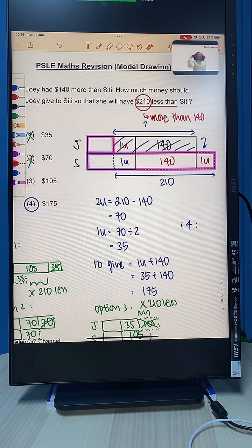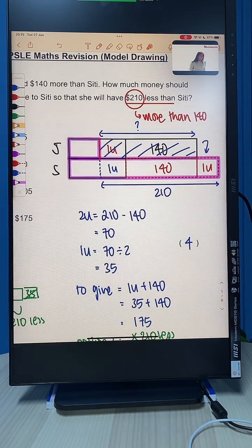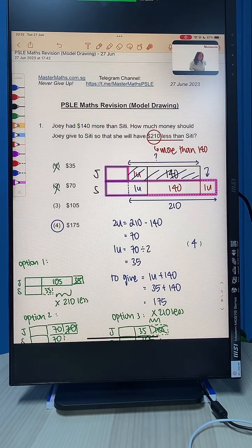If you are good, I am going to explain one last time, just using this model method. If she wants to have way less than CT, she must give more than all of the difference to CT, agree? If she gives the difference, which is 140, or a value that is less than 140, she's still going to have more than CT. So in other words, we are looking at a generous sharing here. She's so generous that she's going to share so much that she has less. So she's going to give more than 140.